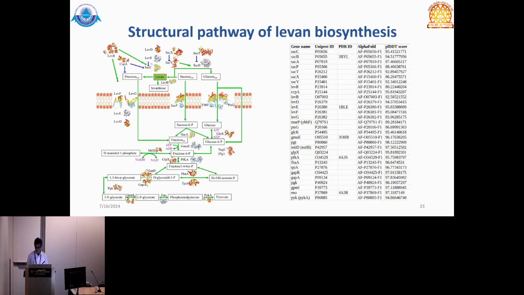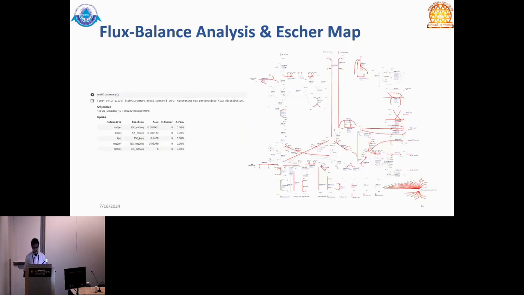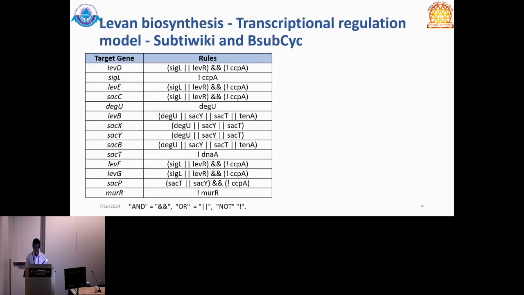The figure consists of about 30 structures, 25 from AlphaFold 2 and 5 from PDB. We mapped it back to the Azure map in E. coli, and we found that the majority of this pathway was available.